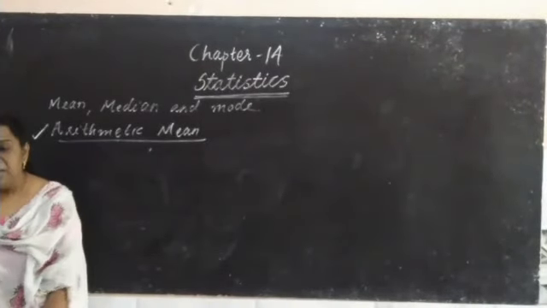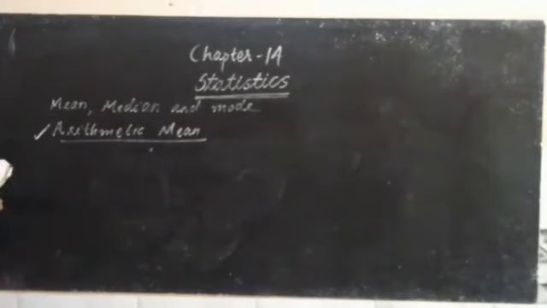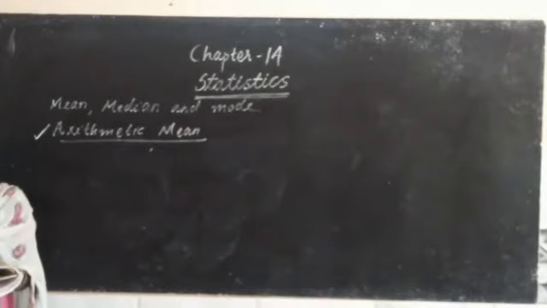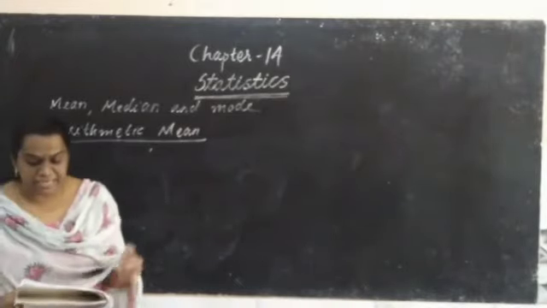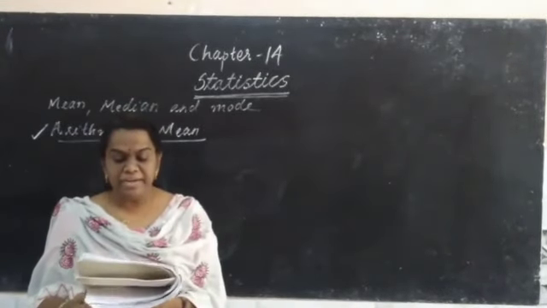For example, the number of students absent in a class is recorded every day for 120 days.